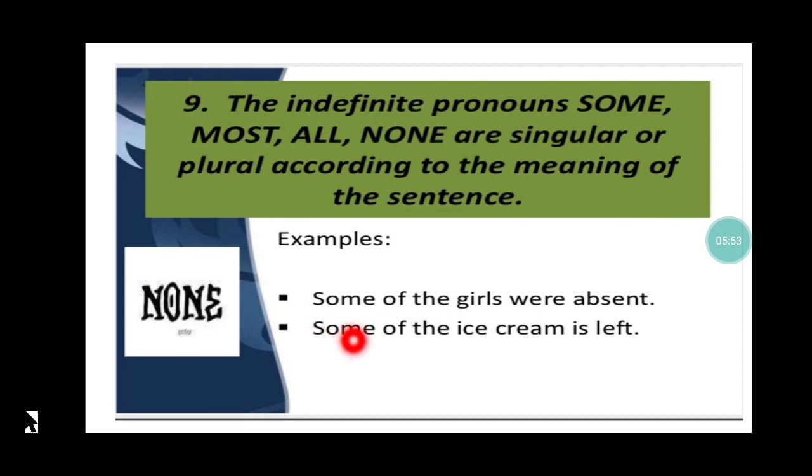But see in the second sentence, some of the ice cream is left. Now here ice cream is being talked about as one single entity, and from the whole lot of ice cream some bit is left. That is one single entity, it is considered as singular. So here I mean that some of the ice cream that is left is one single piece, and that's why I refer to it as some of the ice cream. And here I'm not going to use are because I actually mean something which is singularly existing. So that's why my verb is going to be singular.